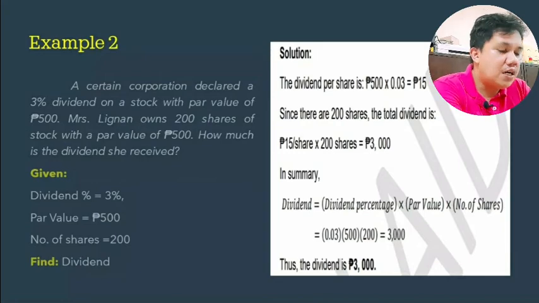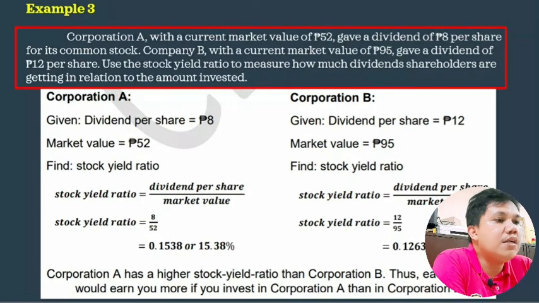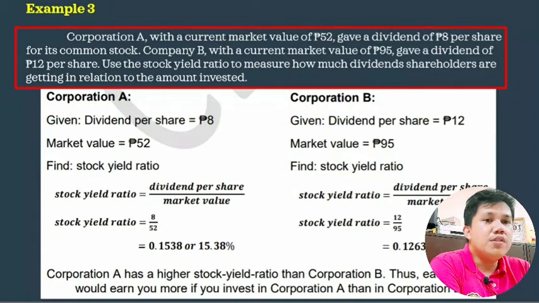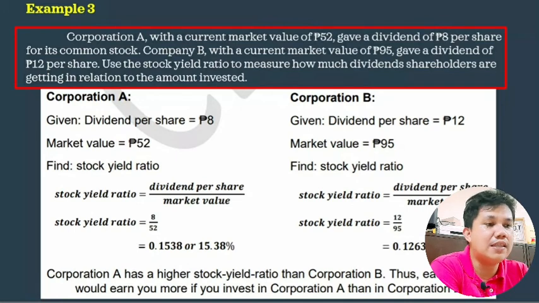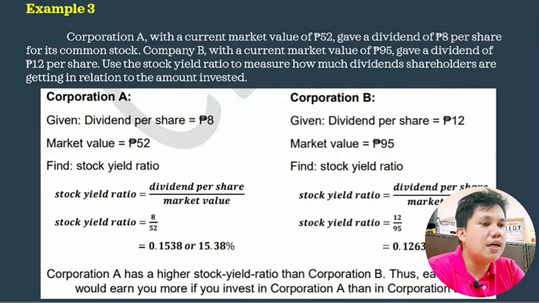So let's have our last example. Our last example, a Corporation A with a current market value of 52 pesos gave a dividend of 8 pesos per share for its common stock. Company B, with a current market value of 95 pesos, gave a dividend of 12 pesos per share. Use the stock yield ratio to measure how much dividend shareholders are getting in relation to the amount invested. Okay, so kukunin natin yung stock yield ratio ng Corporation A and stock yield ratio ng Corporation B. So punta muna tayo sa Corporation A.